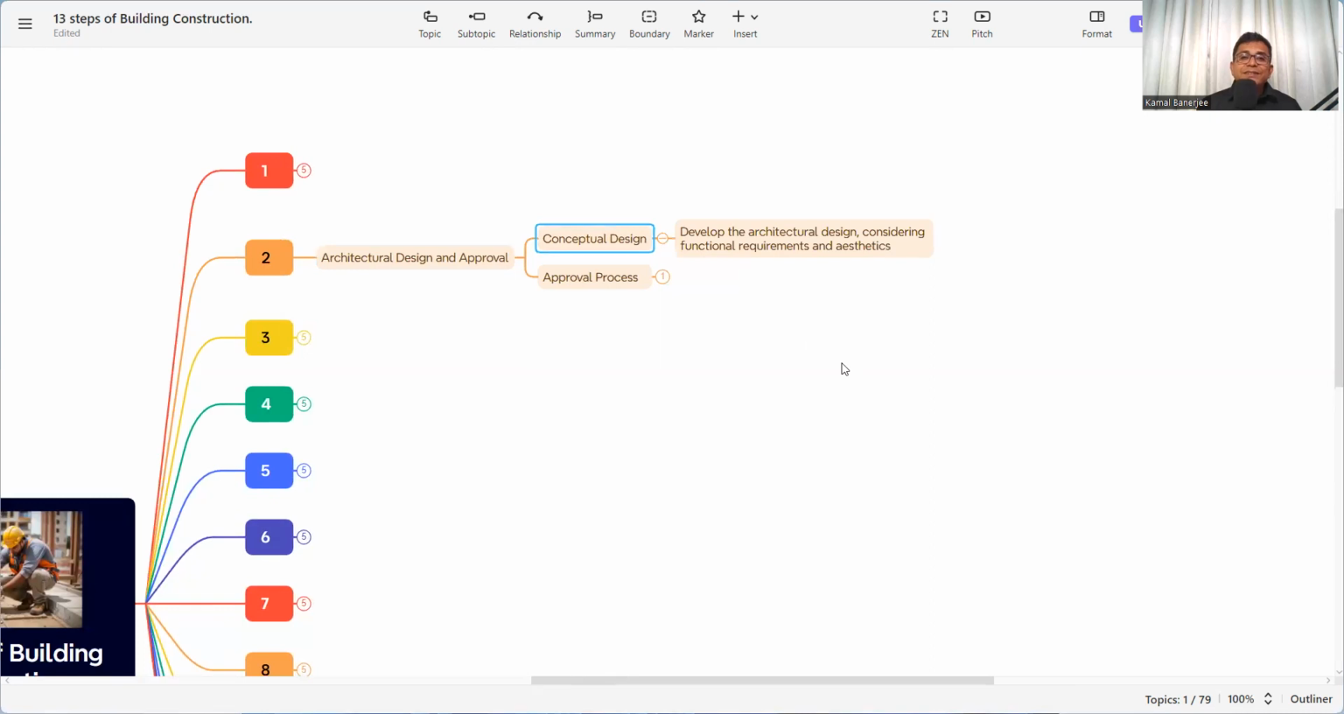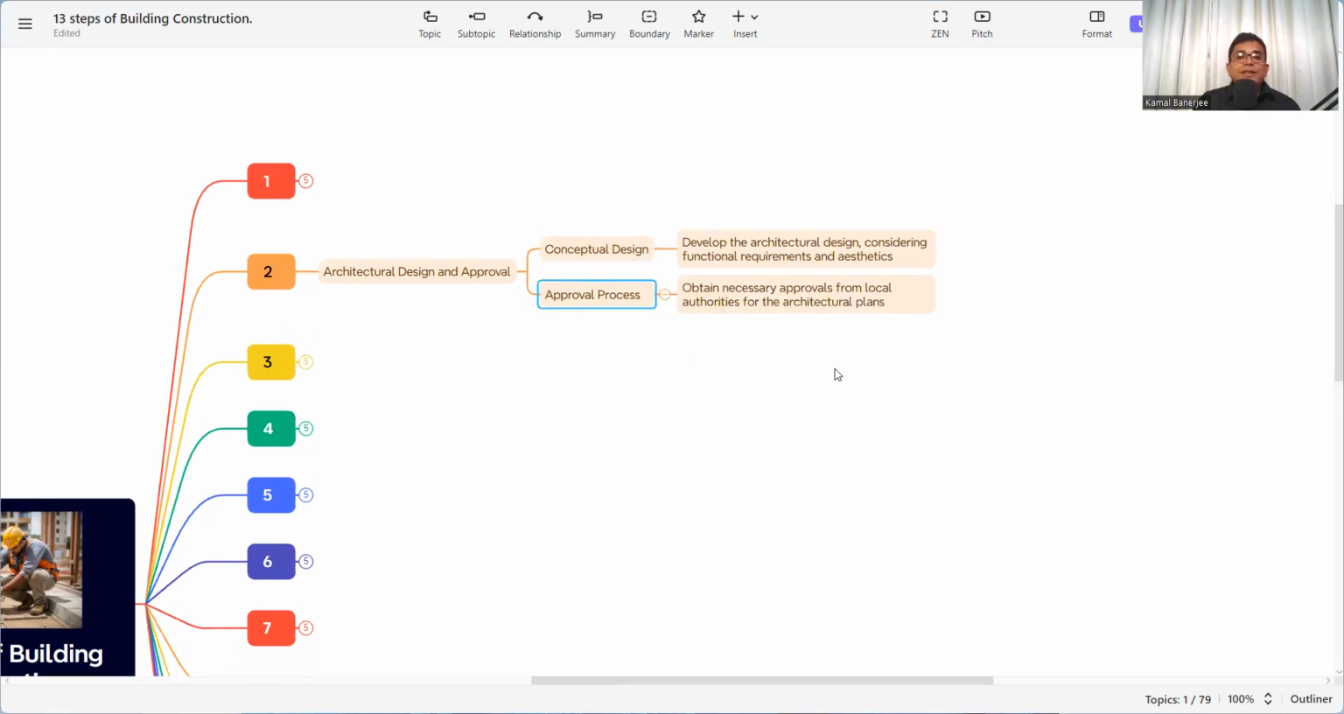Develop the architectural design considering functional requirements and aesthetics. What is the requirement and what is the elevation they want? Accordingly, the conceptual drawing will be prepared and given to the client for review and approval. Then the approval process: obtain necessary approval from local authorities for the architectural plans. Without approval from the local authorities or the building regulatory authority, it is impossible to do the construction work, because you are not entitled to start the work.